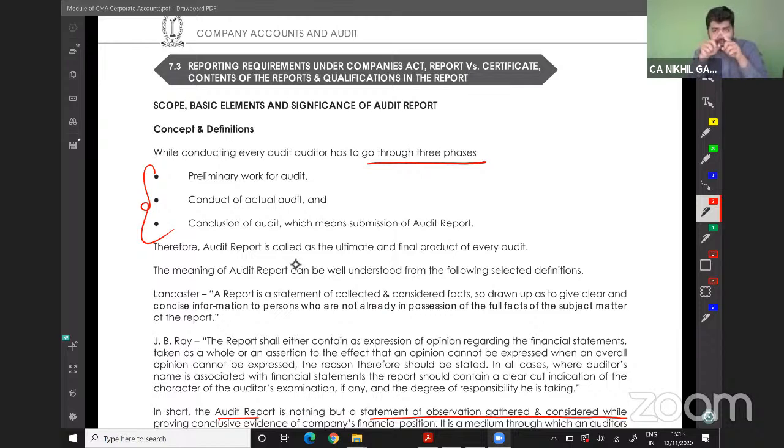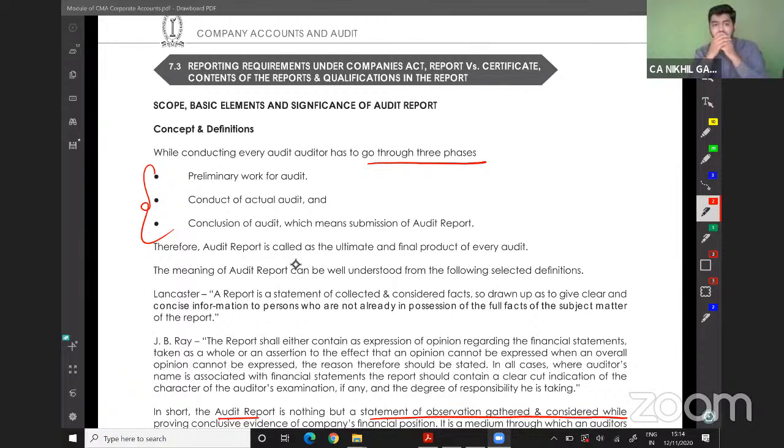You will get an investor column there. You can download any year's annual report and you can read all the things. You will get the actual feel of what is an audit report, what is auditor's responsibility, what is CARO, what is internal financial controls, and so on. So basically, I will go with the flow as well. I will also try to explain the reports which are there in the syllabus, but I will make you understand what is the logic behind each and every part.